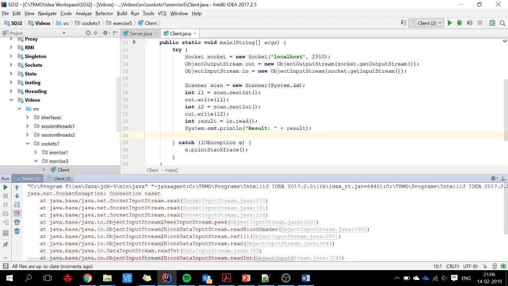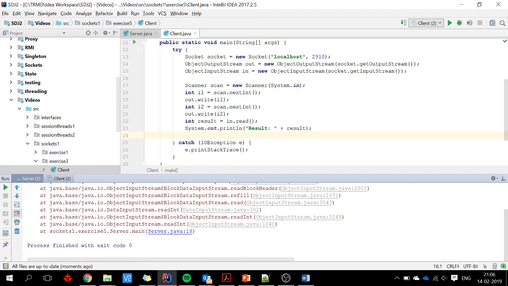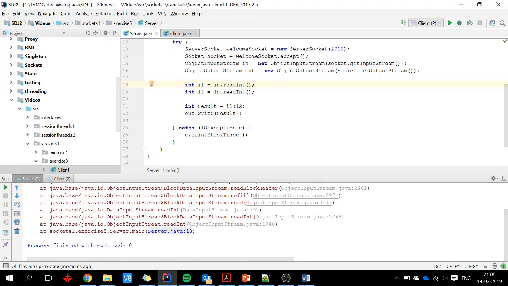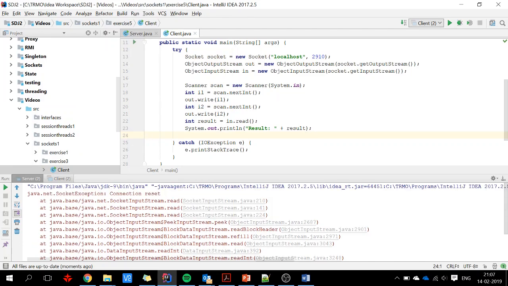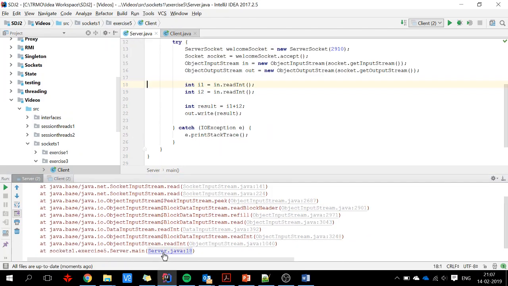Connection reset. Try to read an integer. And what am I sending? I'm writing an integer. Let's try again.